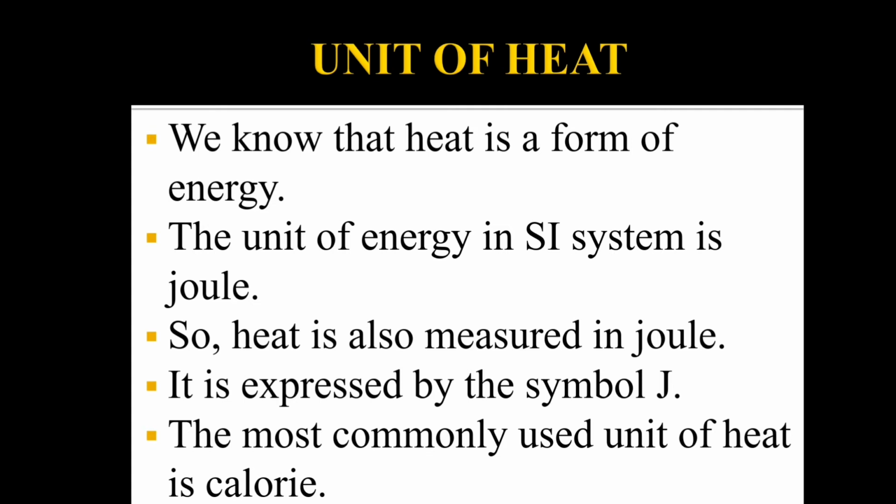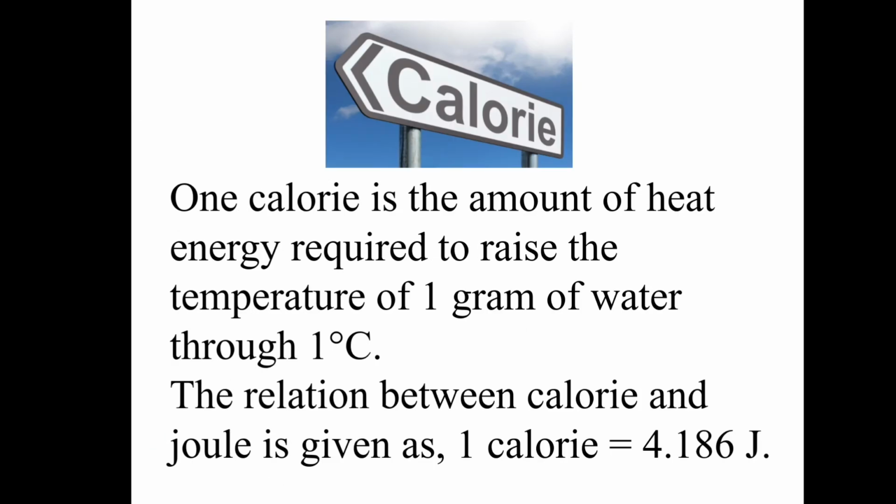So let us see what is a calorie. 1 calorie is the amount of heat energy required to raise the temperature of 1 gram of water through 1 degree Celsius. The relation between calorie and joule is given as 1 calorie is equal to 4.186 joule.